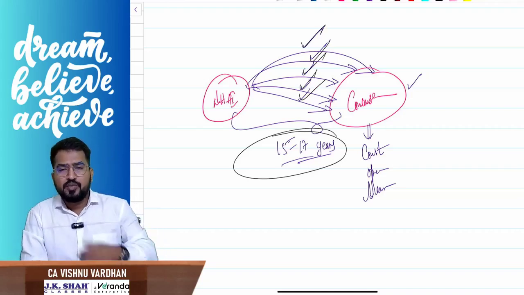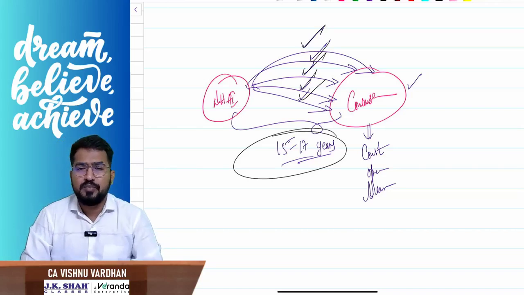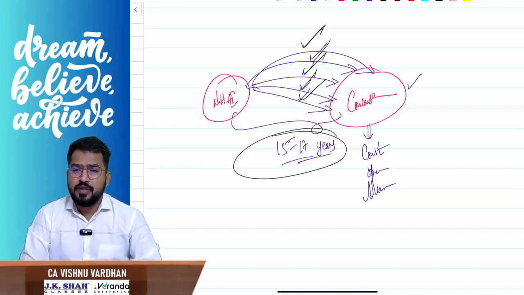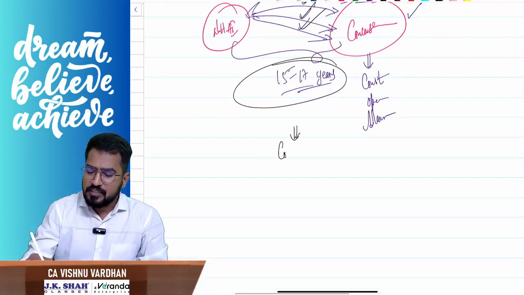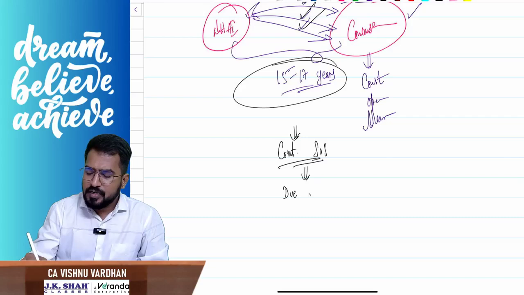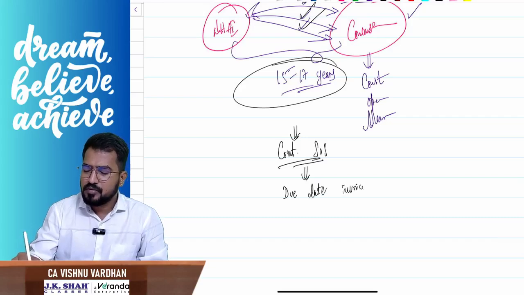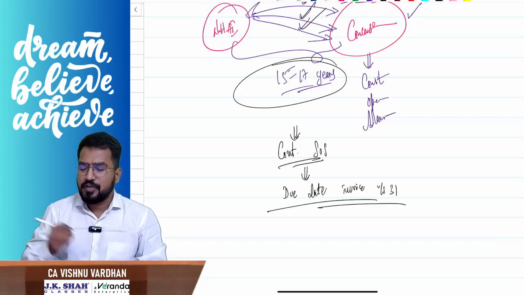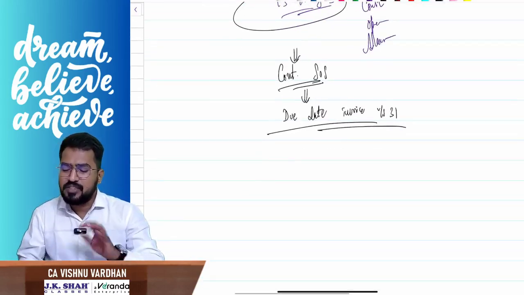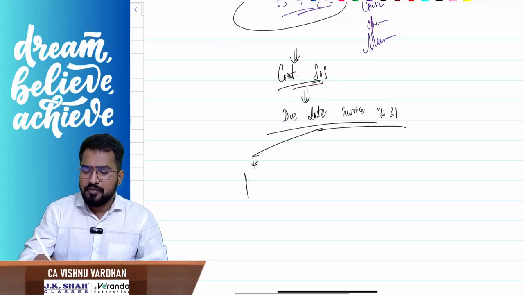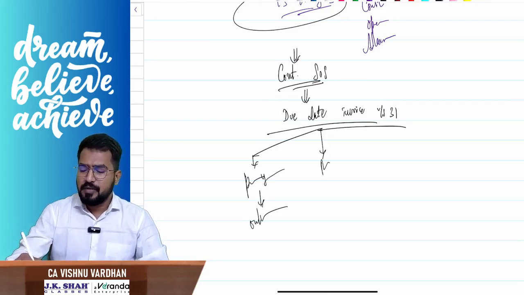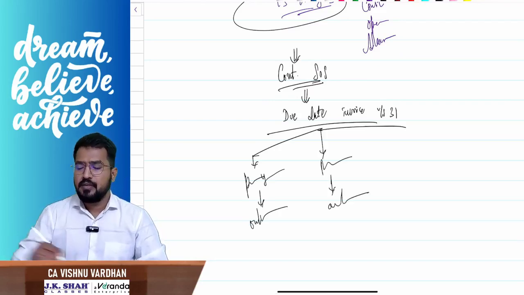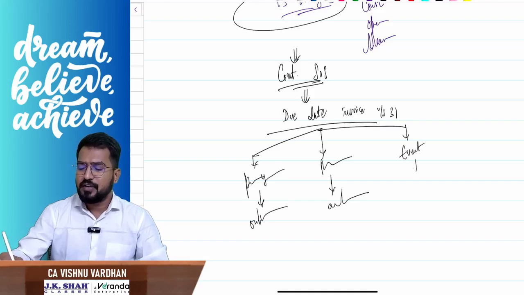So that means, can I say this is continuous supply of service? Do you remember continuous supply of service? So this is nothing but continuous supply of service. Because it is continuous supply of service, you should see the due date for raising the invoice under section 31. What is the due date for raising the invoice under section 31? If the due date for payment is ascertainable, on or before that due date. If the due date for payment is not ascertainable, on or before the payment, or if it is linked to completion of an event, on or before completion of such event.